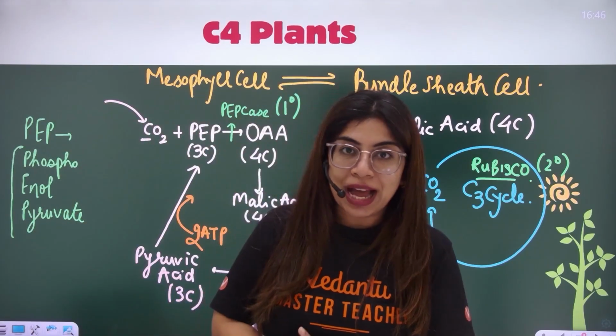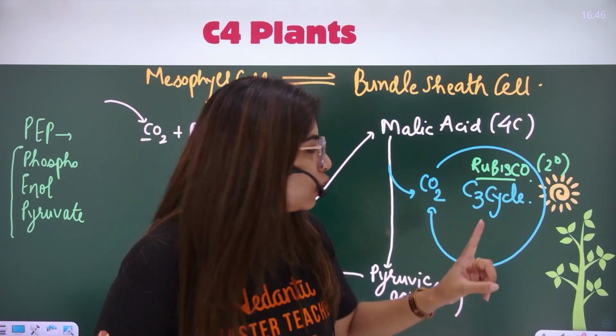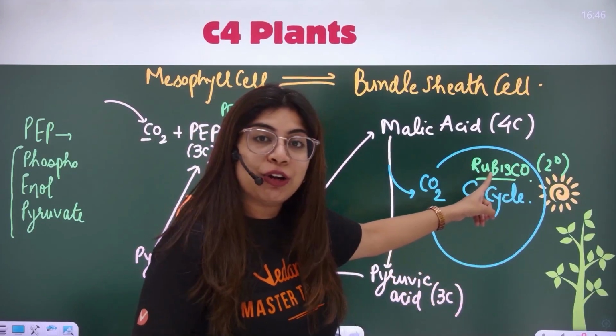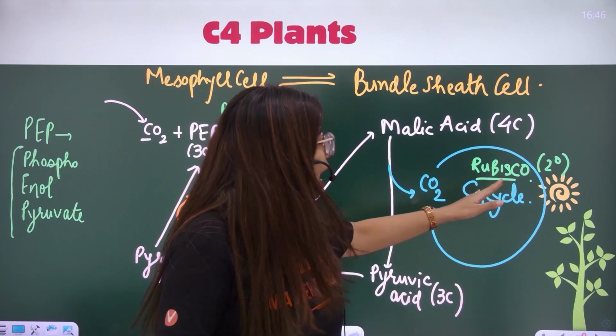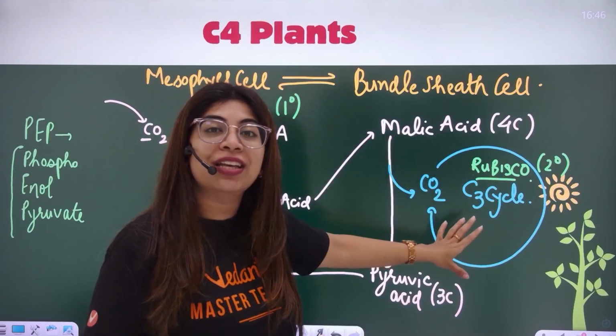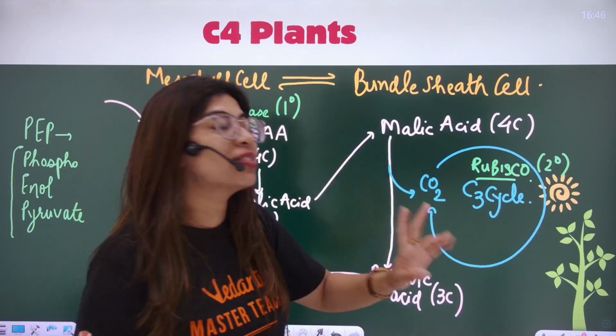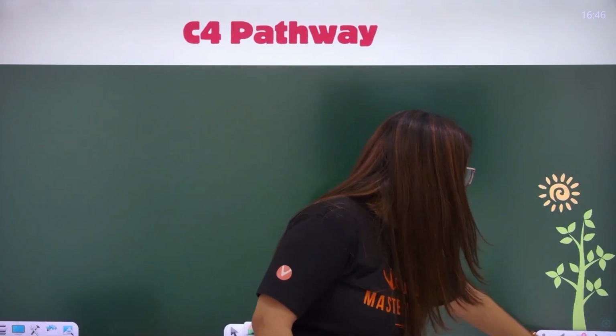We understood that Kranz anatomy is helping in making the water use better. The oxygenase activity of Rubisco is avoided, and we have spatially separated the 2 fixations here, giving C4 plants double the photosynthetic efficiency of the C3 plant, right?